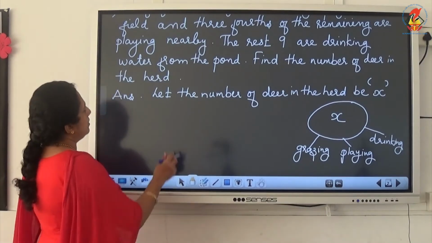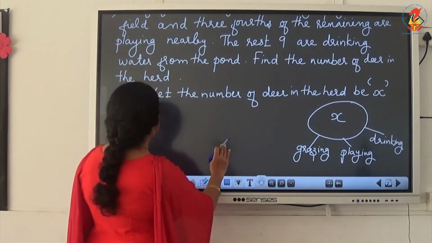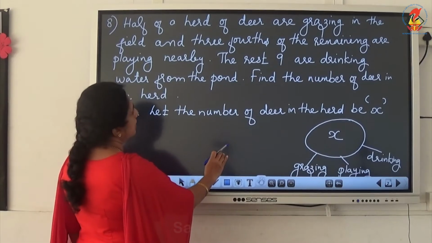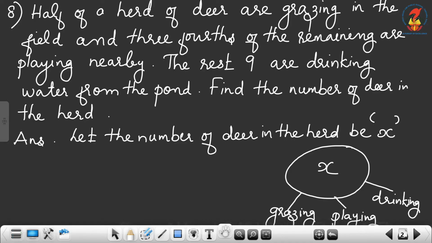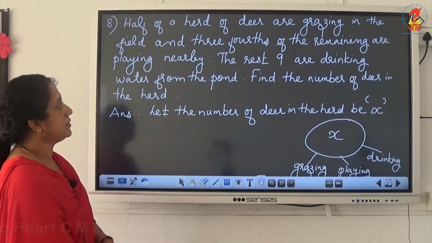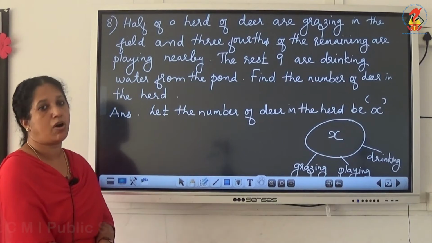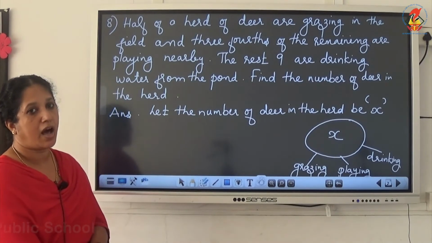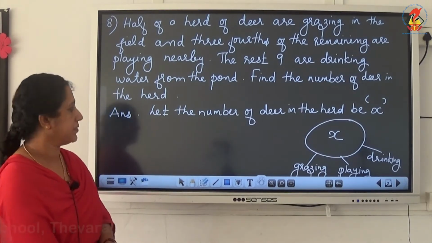Then look at the first statement. Half of a herd of deer are grazing in the field. Total number of deer is equal to x. Then half of them are grazing in the field. So how many of them are grazing? Half of the total number.